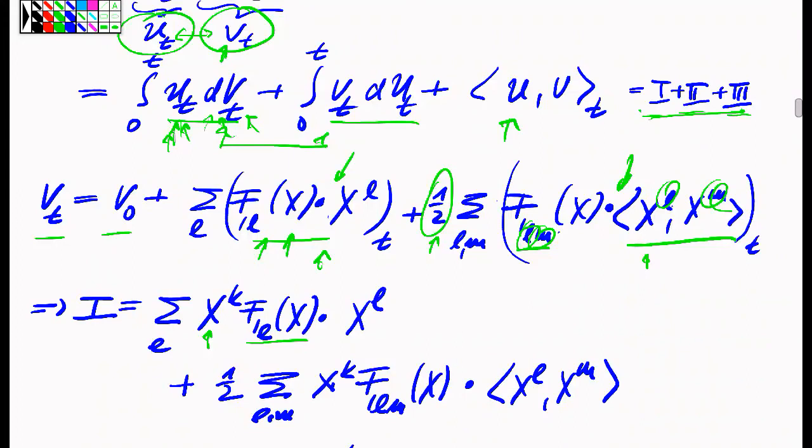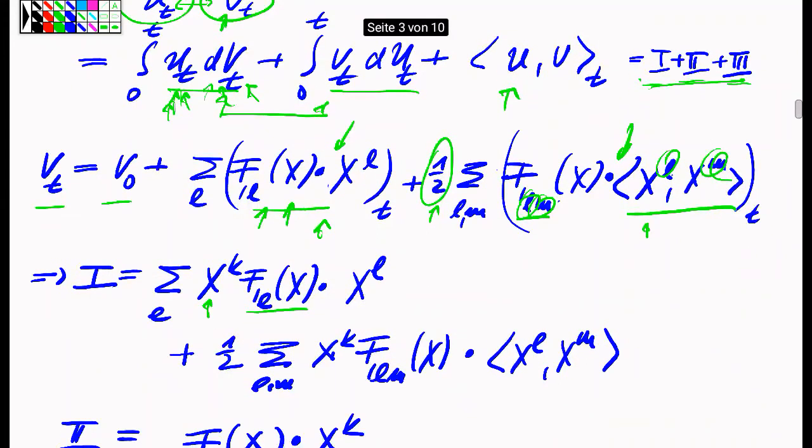Okay, so that's one summand. Then I have the second summand. The second summand comes, again, the v is a sum, so the dv, the increment of the v process, contains also an increment of this component. So therefore this comes in here with the one factor 1/2 that's inherited.